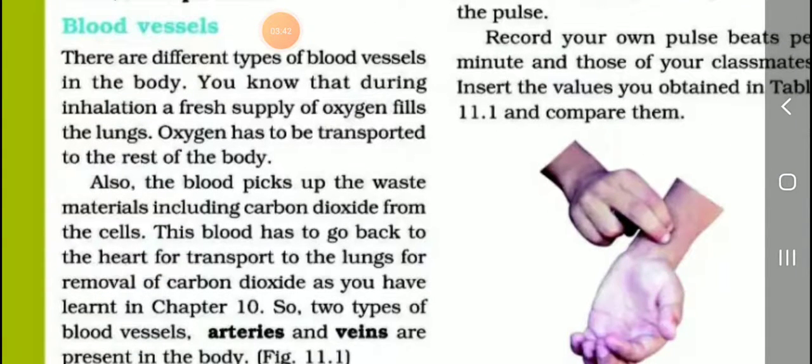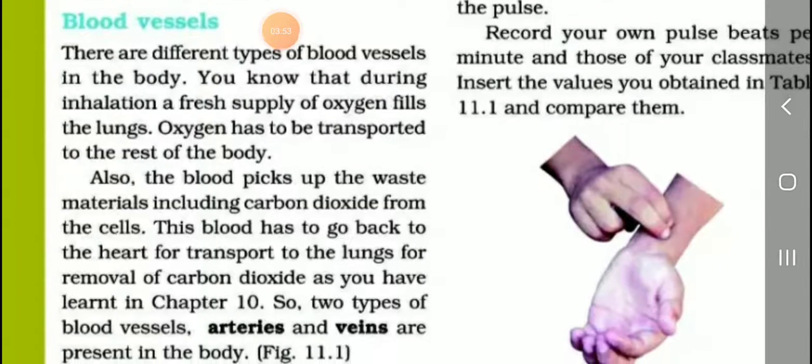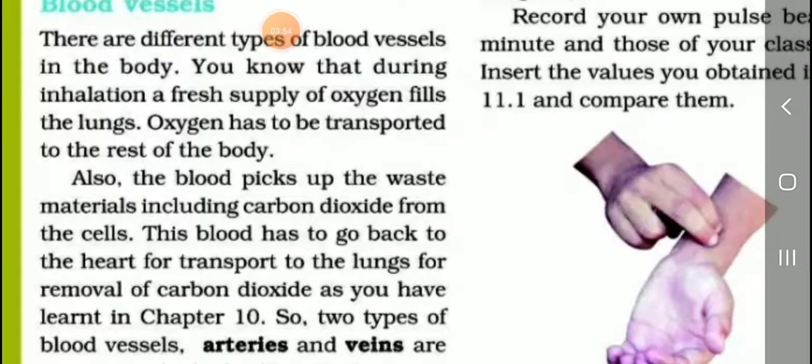Then next, blood vessels. What are blood vessels? There are different types of blood vessels in the body. Listen. During inhalation, a fresh supply of oxygen fills the lungs.